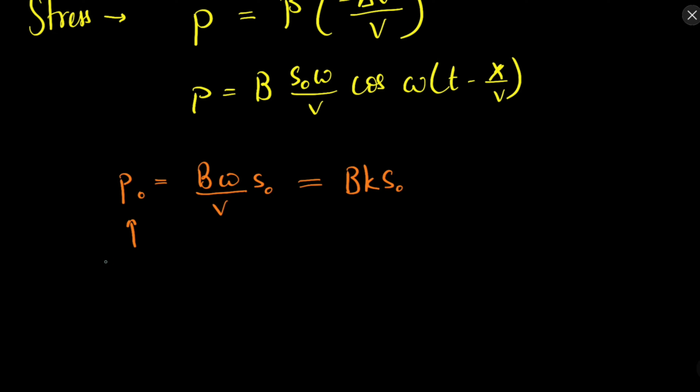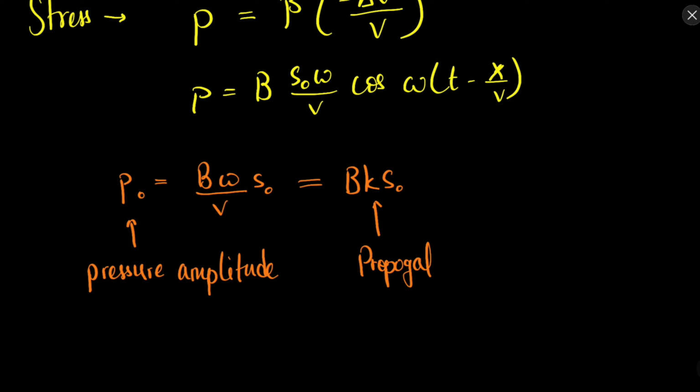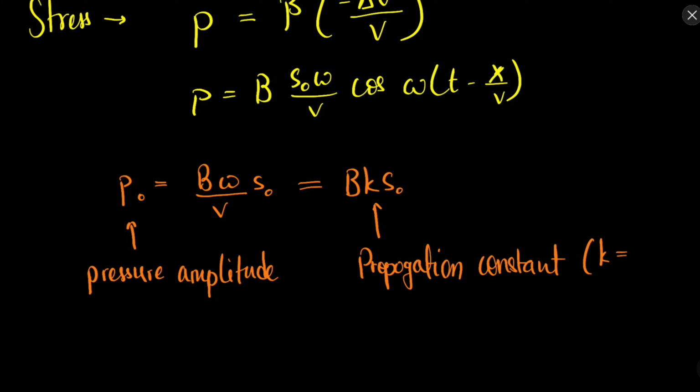So this is the pressure amplitude, the maximum value of the pressure. This k is the propagation constant, where its value is omega upon v, and it is sometimes also called the wave number.